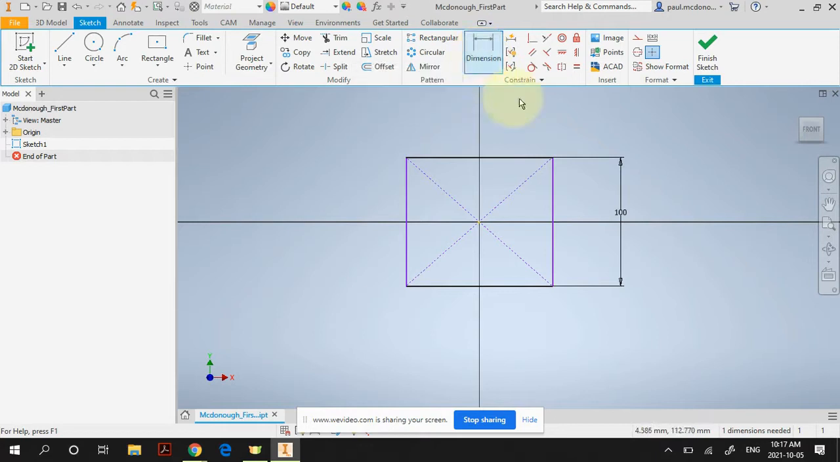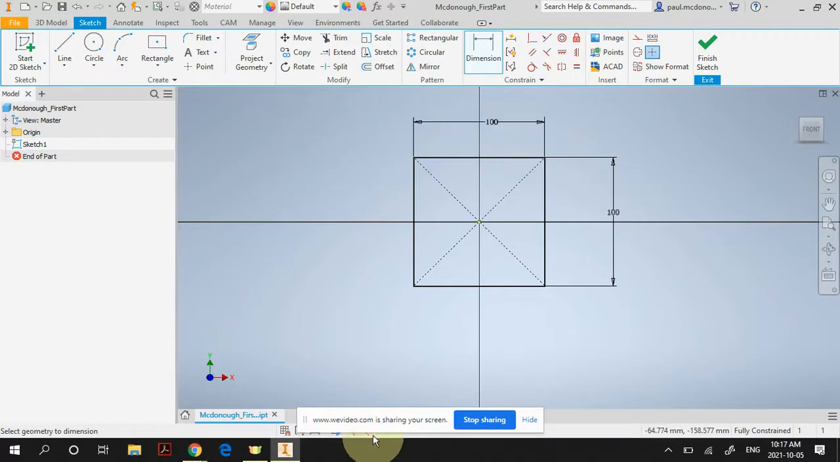Then click on dimension, or I'm still in the dimension. I'm going to give it a dimension the other direction as well, and I'm going to type in 100. Okay? You'll notice that now my sketch is all black lines. That means it's fully defined right now.